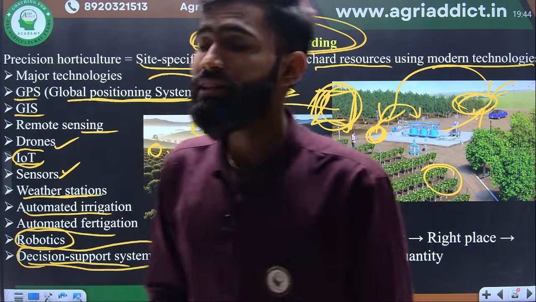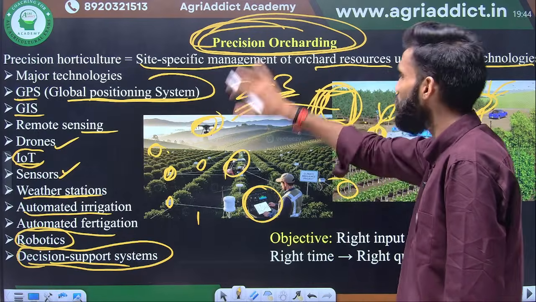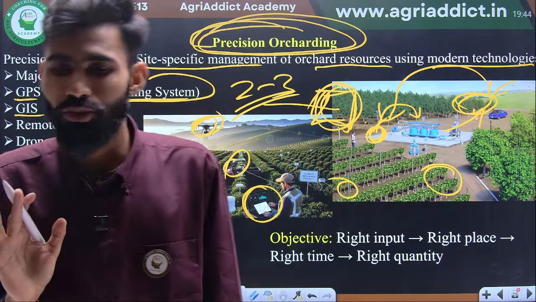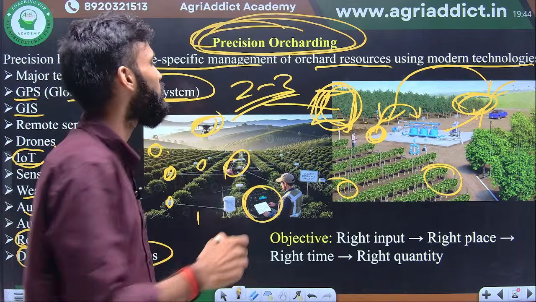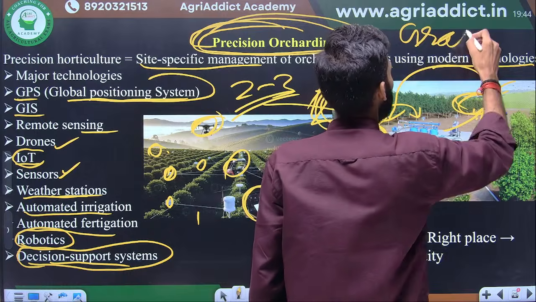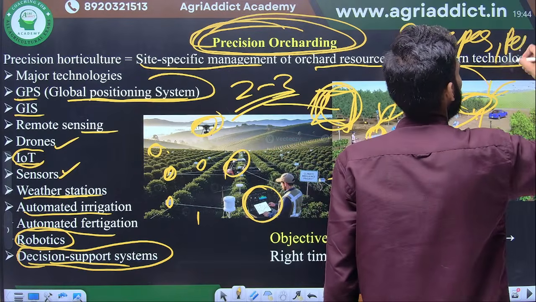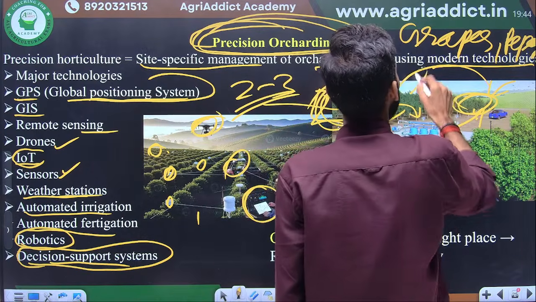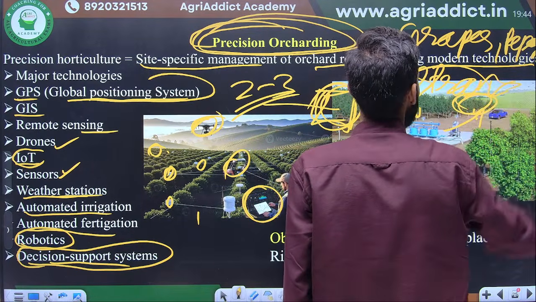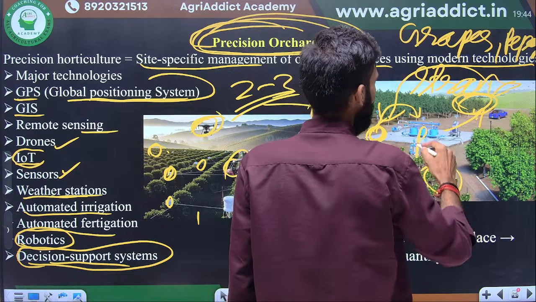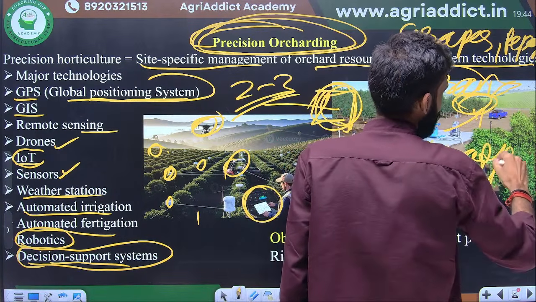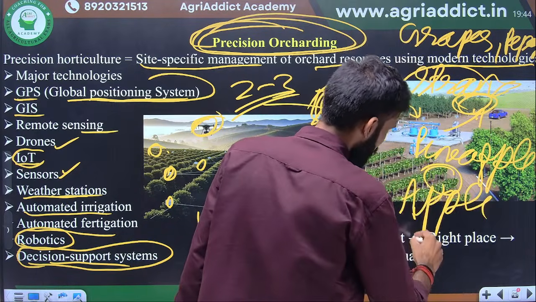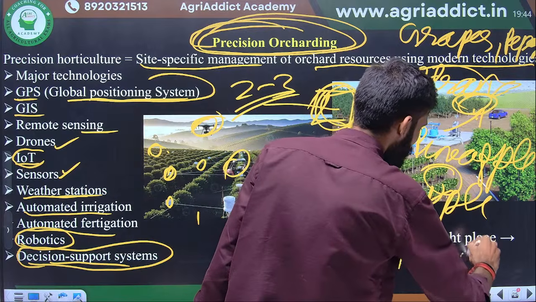Okay, next was protected cultivation. Protected cultivation is also under our precision articles. Protected cultivation is followed in fruit science. If you see the small fruits, for example the grapes, suppose you have the grapes. Next one is the papaya. Next, you have already read the strawberry, commercially grown in protected cultivation. Next you have the pineapple. Next you have the apple. Even nowadays the mango is also used in the